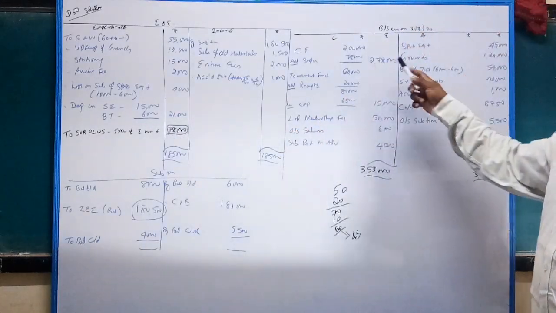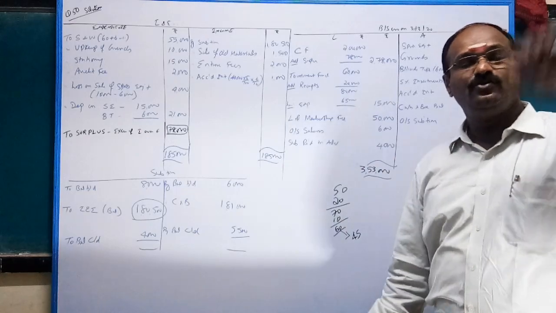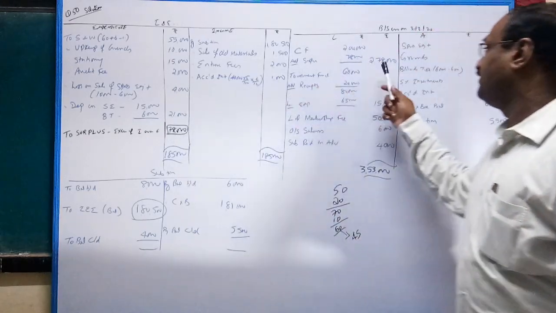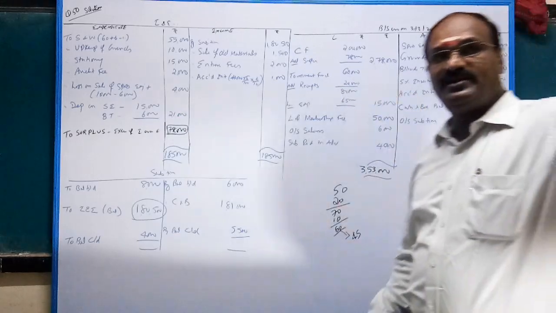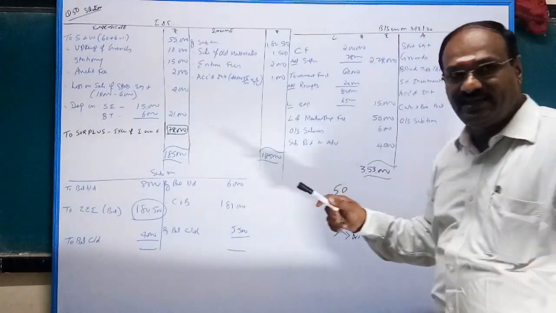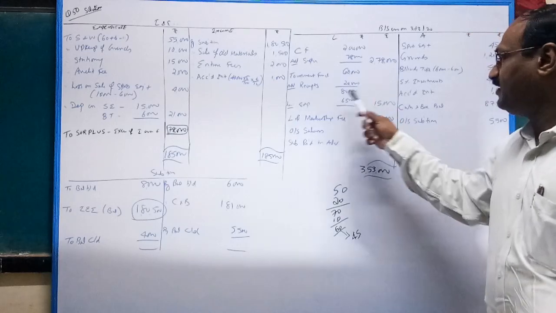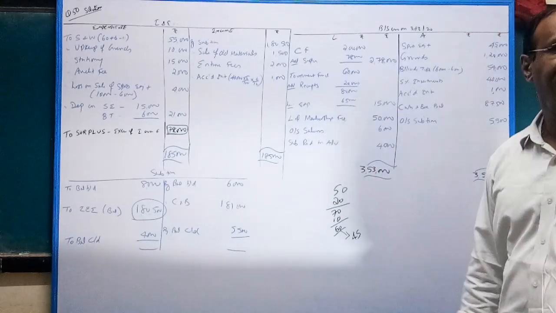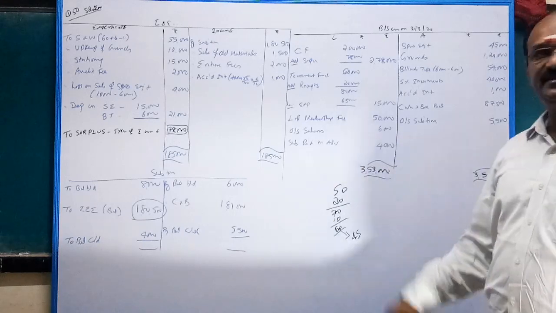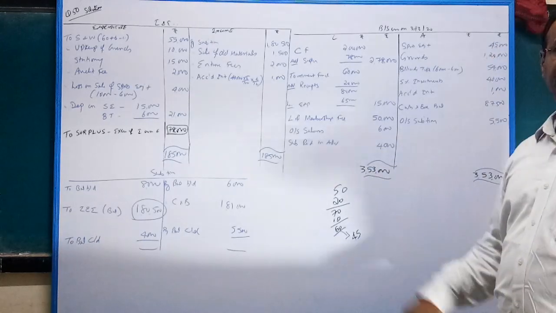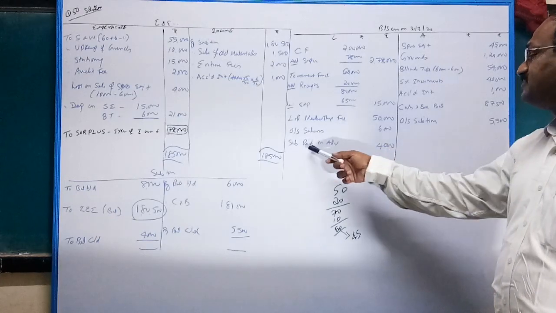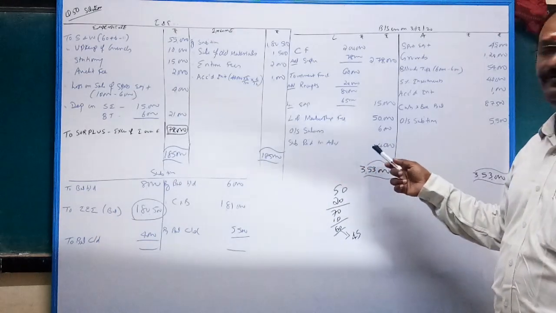Then the closing balance sheet. This capital fund is given in the opening balance sheet, in the question itself, 2 lakhs plus 78, so 2 lakhs 78,000. Tournament fund, opening balance sheet given 60,000. During the year received 20, 80. Out of that, expenses 65. 80 minus 65, 15,000. Then life membership fees 50,000. It is given. This is the liability side. Outstanding salary given 6,000 in adjustment. Subscription in advance, adjustment 4,000.